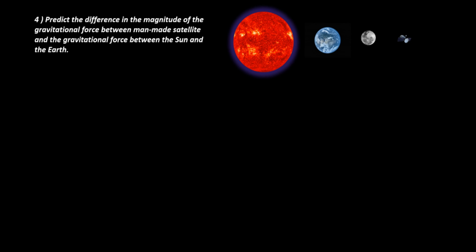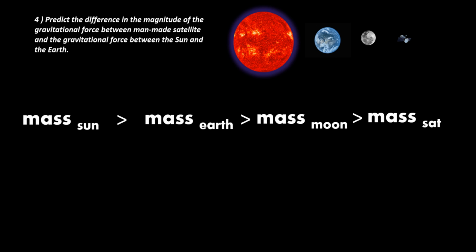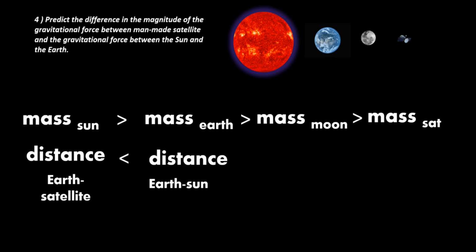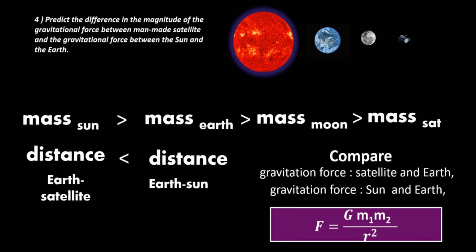Now, predict the difference in the magnitude of the gravitational force between the man-made satellite and the Earth, and the gravitational force between the Sun and the Earth. As we know, the mass of the Sun is bigger than the mass of the Earth, the mass of the Earth is bigger than the mass of the Moon, and the mass of the Moon is bigger than the mass of the satellite. And we also know that the distance of Earth and satellite is smaller than the distance of Earth and Sun.